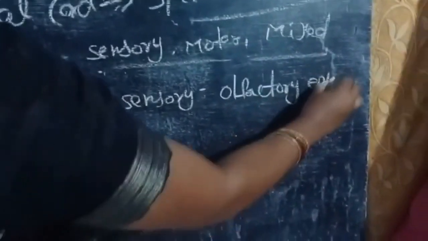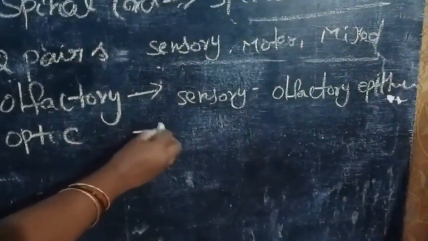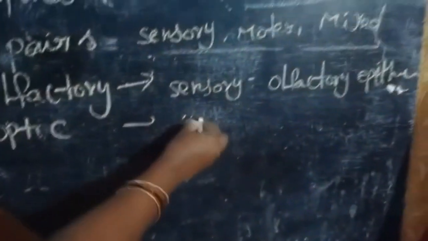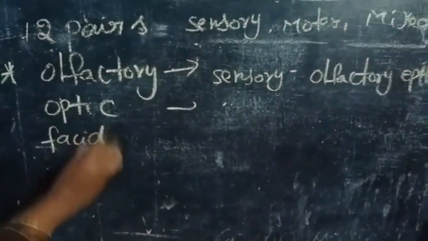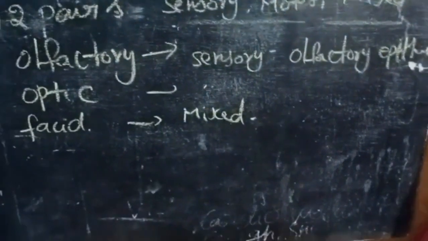Next, the optic nerve is also a sensory nerve. It arises from the retina of the eye. Next, facial nerve. This is a mixed nerve.